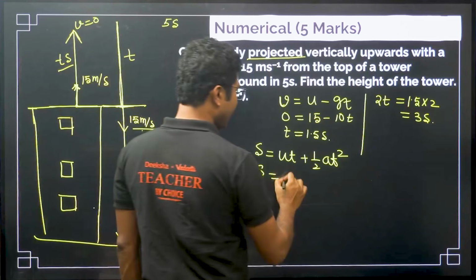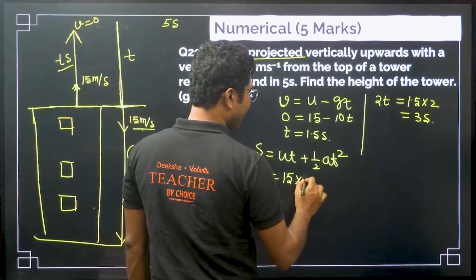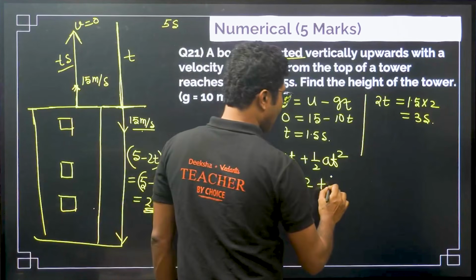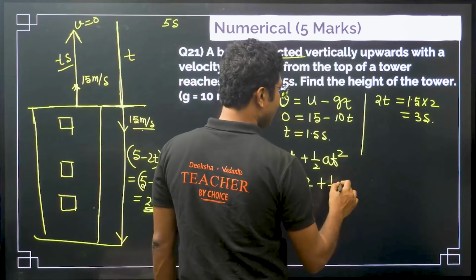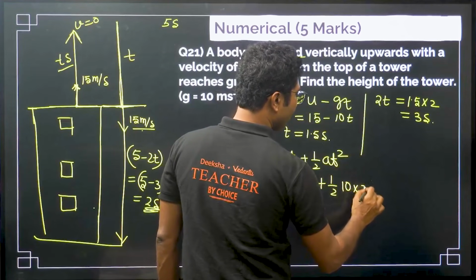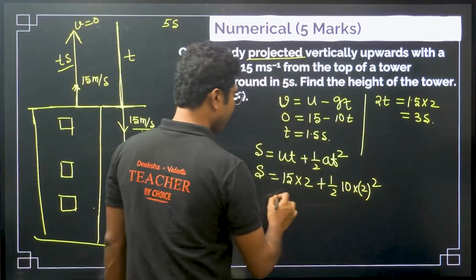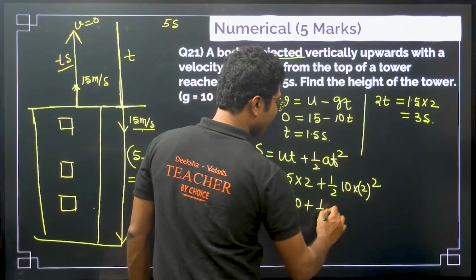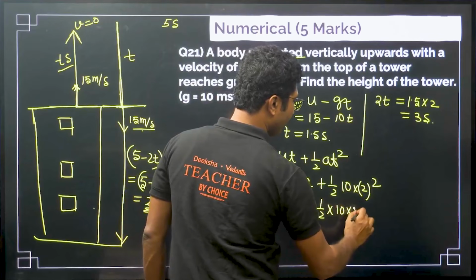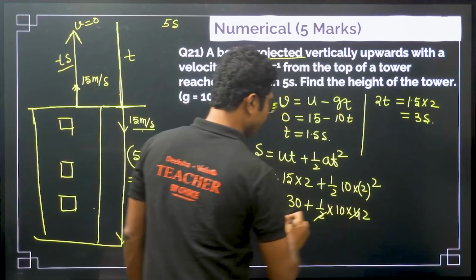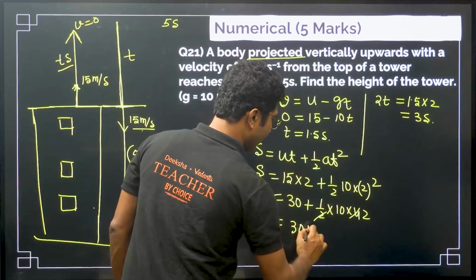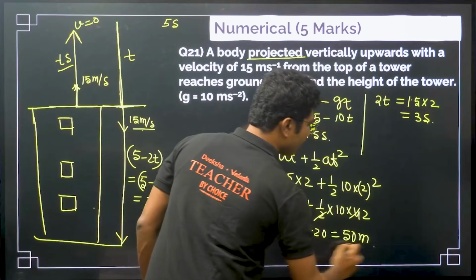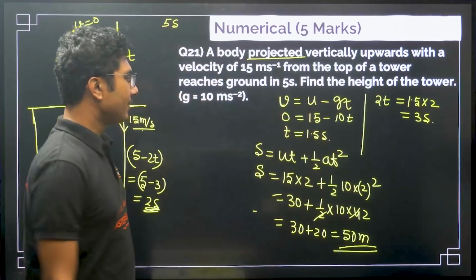So, 15 times the time taken, 2 seconds, plus half into acceleration 10 into 2 square. Let us simplify: 30 plus half into 10 into 4, that is 20. So, it will be 30 plus 20, that is 50 meter. So, the height of the tower is 50 meter.